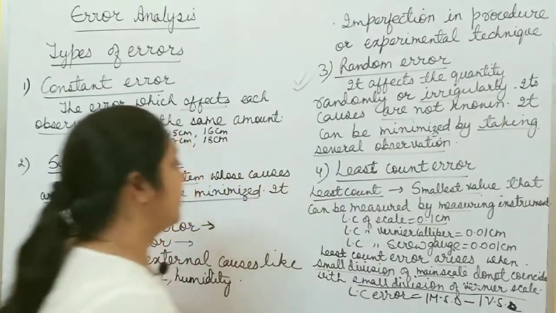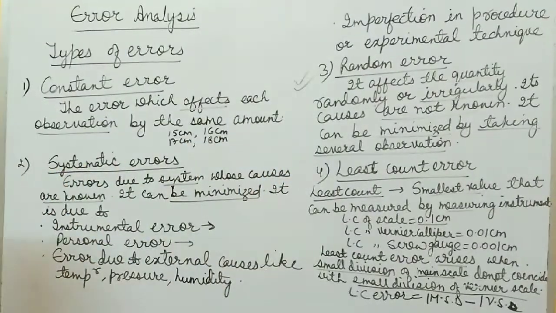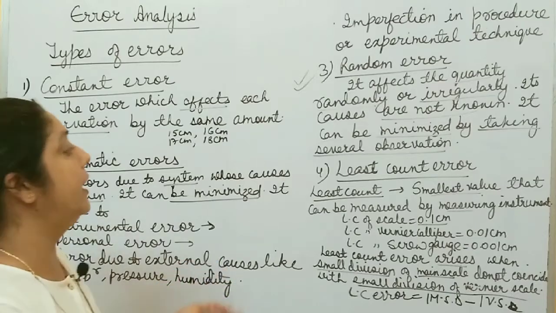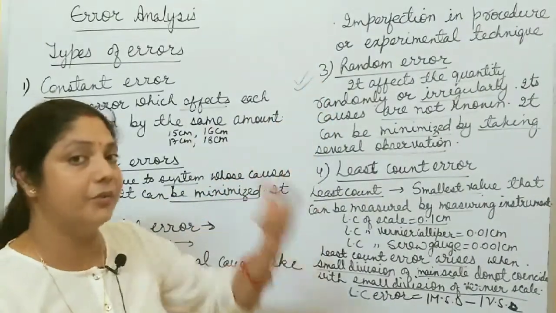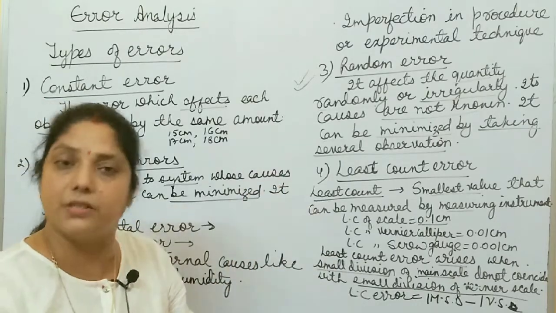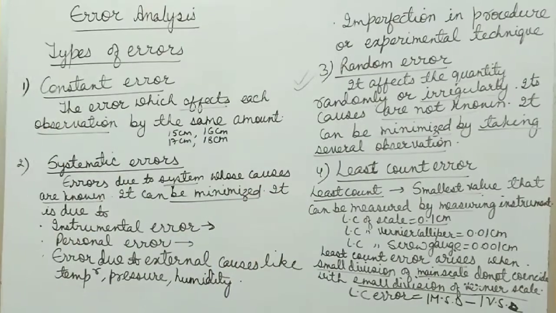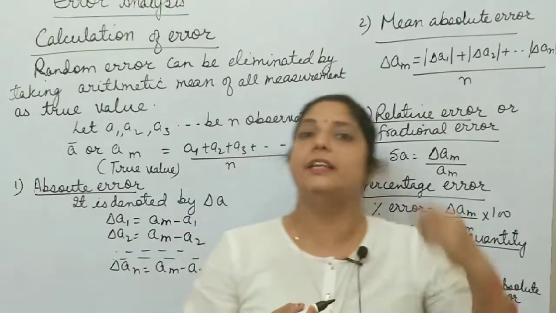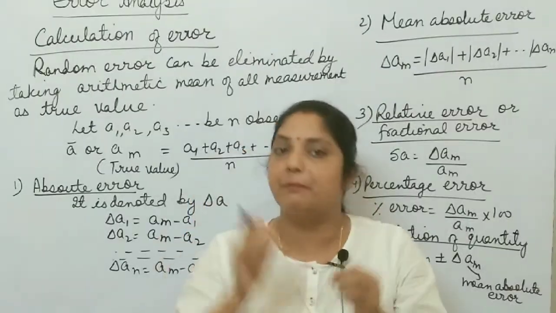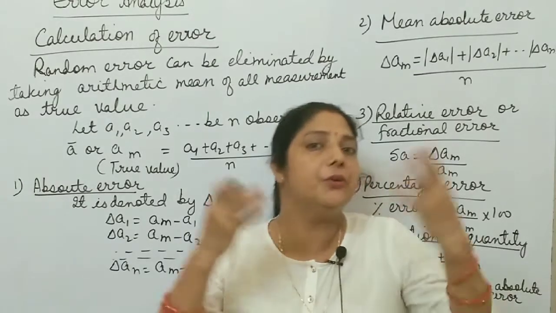Okay. So these are about different types of error. Now, how you calculate this, mainly this random error, least count error, if it arises in any measuring instrument. So first you take a screenshot of this one. Now, calculation of error: if there is any error present in the measurement, how you calculate it, how you eliminate that error.